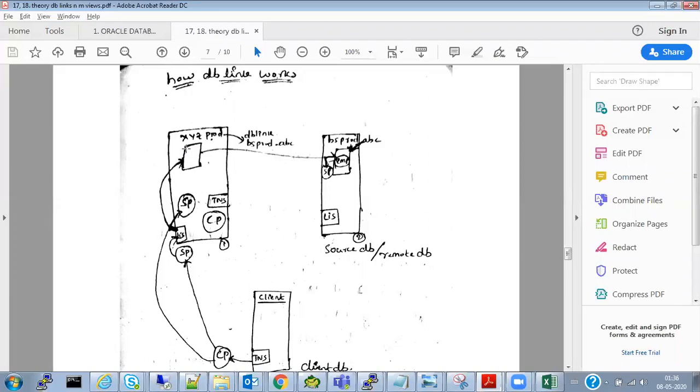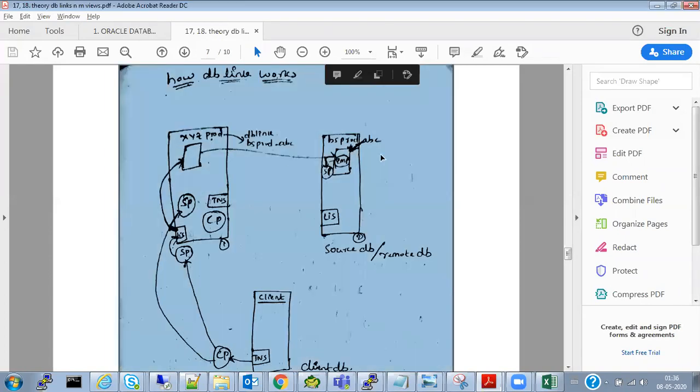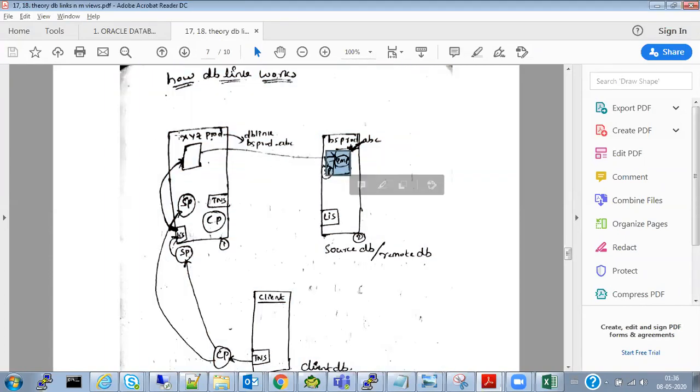So first of all, why does this table have to be in sync with this table? This table is being used in real time only for reporting purposes. This table is being used by the live users. The data of these live users will be in sync with the reporting table, so that all the report users get connected to this table, pull the reports and send them to the clients.